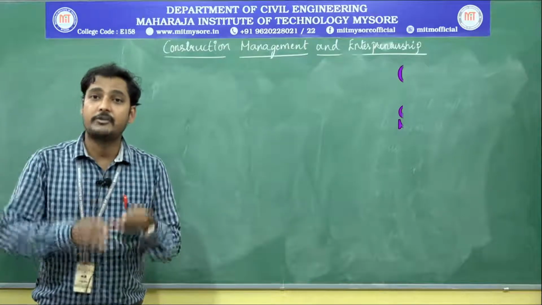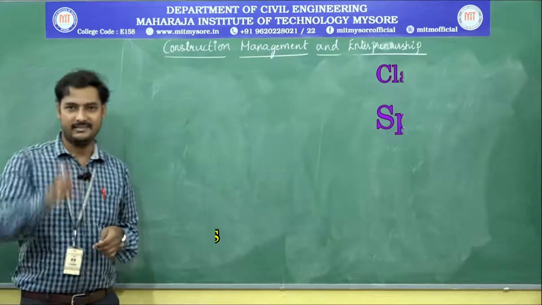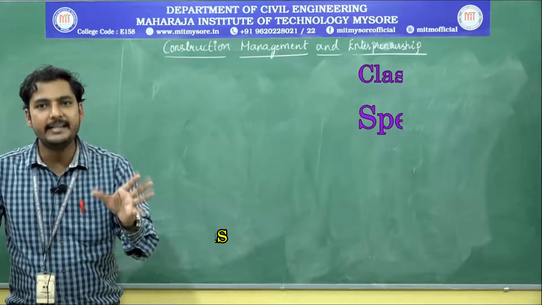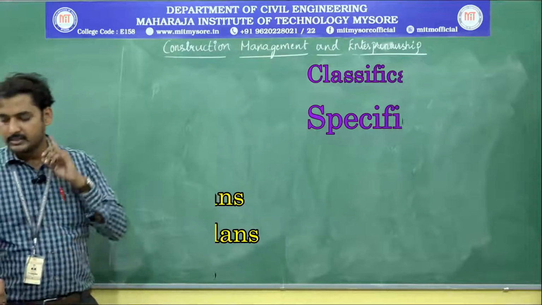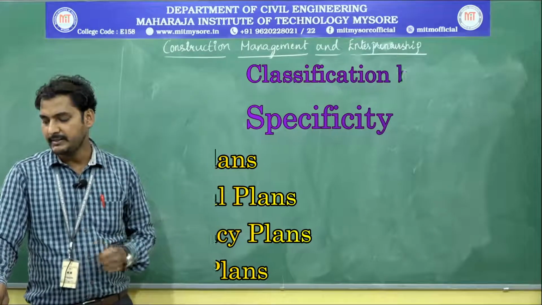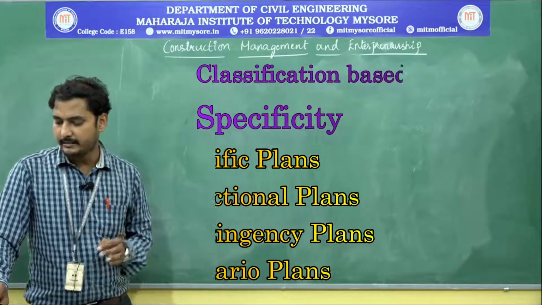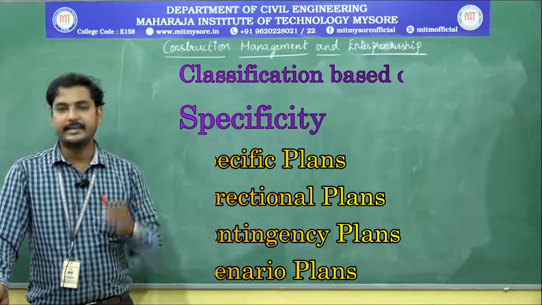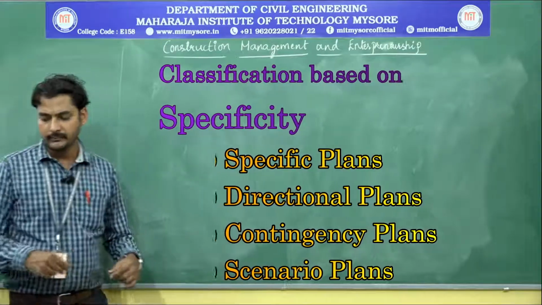So that's nothing but, for specific considerations, for a specific reason, for specific criteria, we are using these types of plans. That is classifications based on specificity. In that, the classifications are divided into four. The first one is specific plans, then directional plans, contingency plans, and scenario plans. Okay, so now we'll discuss one by one.